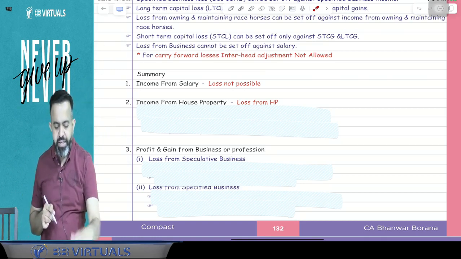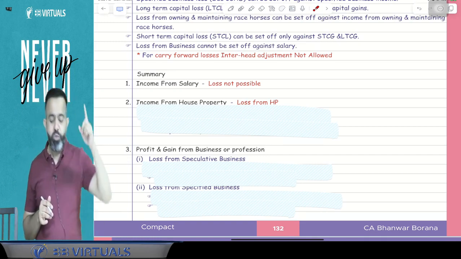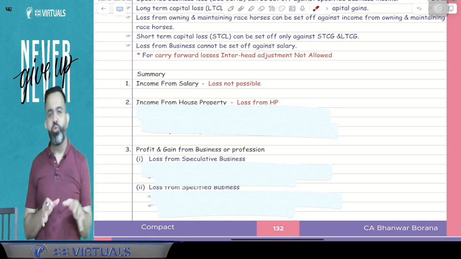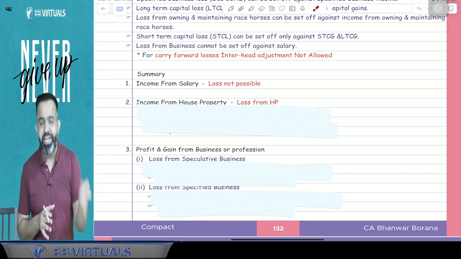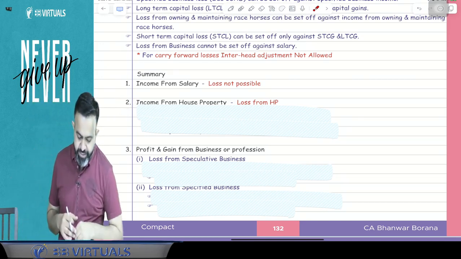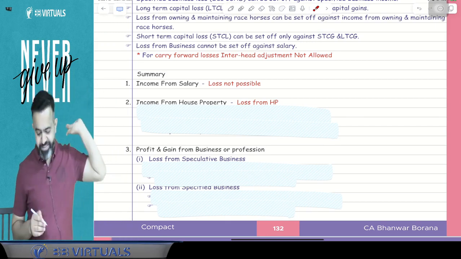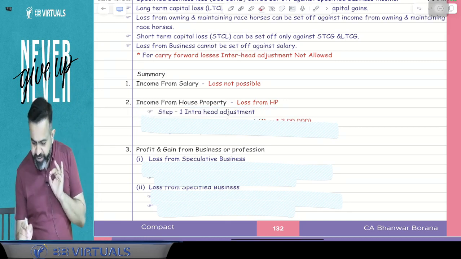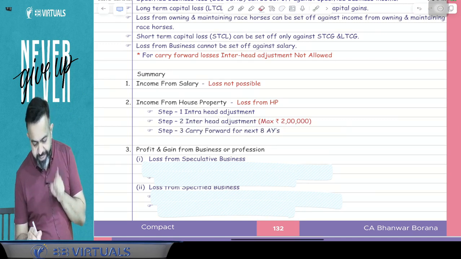And guys, after inter-head adjustment also, if there is no set off, then you will do the carry forward. It means first you will do the intra-head adjustment, then the inter-head adjustment, and after that, if there is still no set off, you will carry forward for the next 8 assessment years.